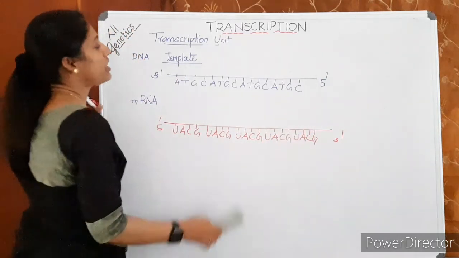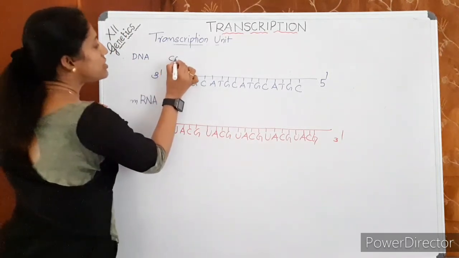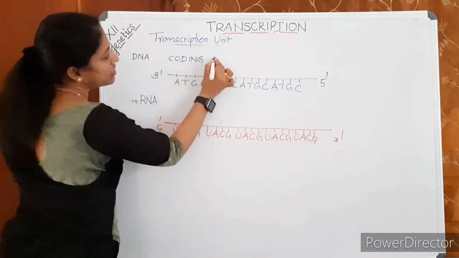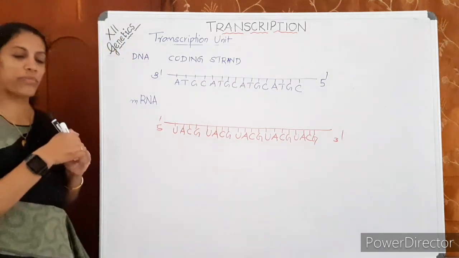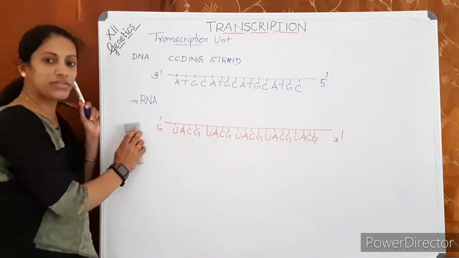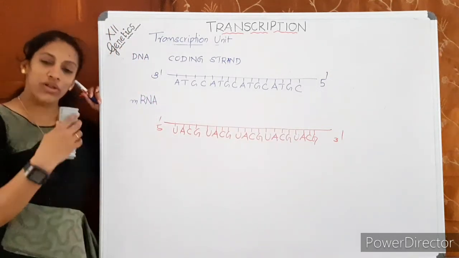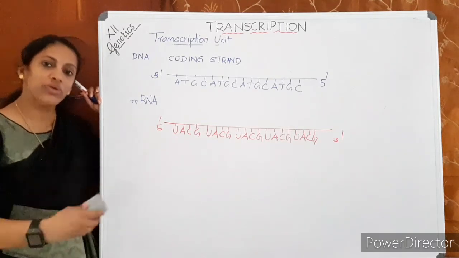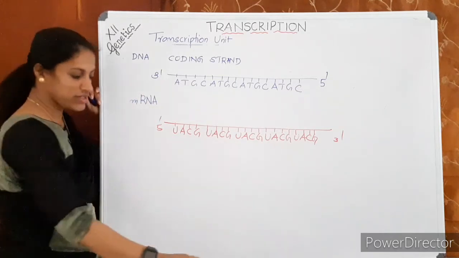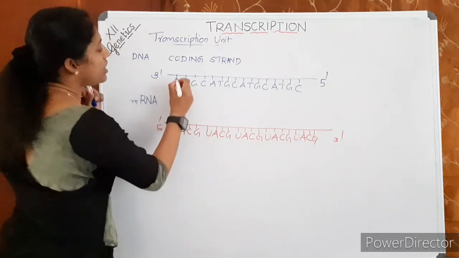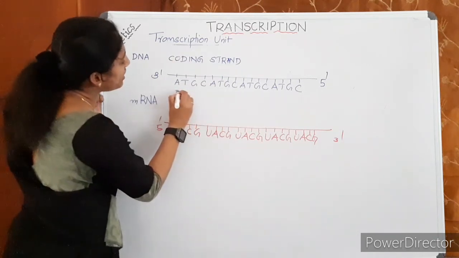Suppose the DNA coding strand is given to you. How will you write the sequence of mRNA produced from that? Try it. This is the coding strand given. Will you first write the template strand? Then you write mRNA. That is the correct procedure. This is the coding strand, and it is not copied. What is copied is the template strand. So you have to first build the template strand.